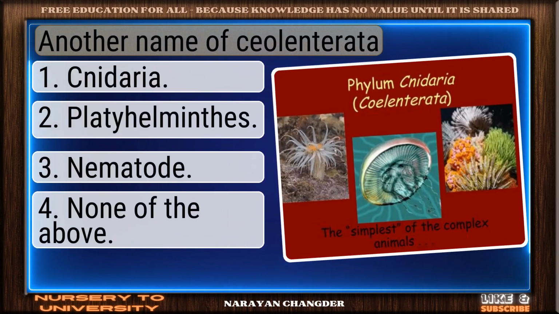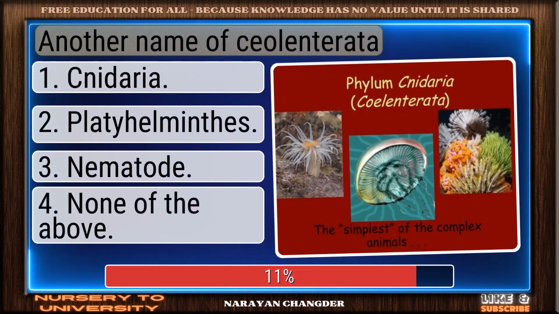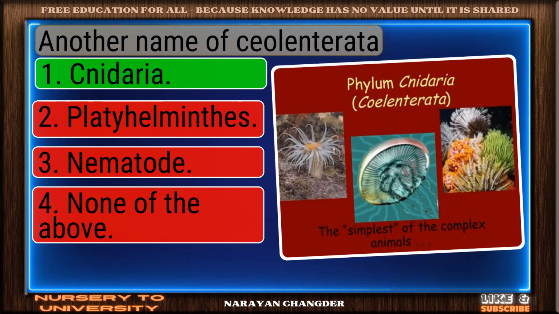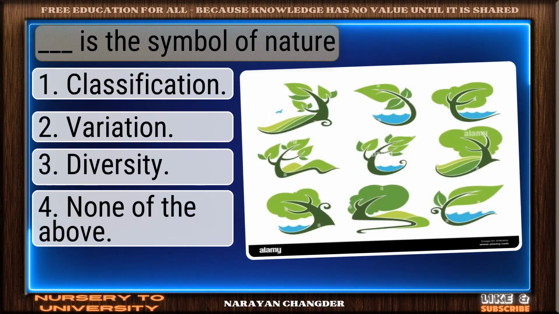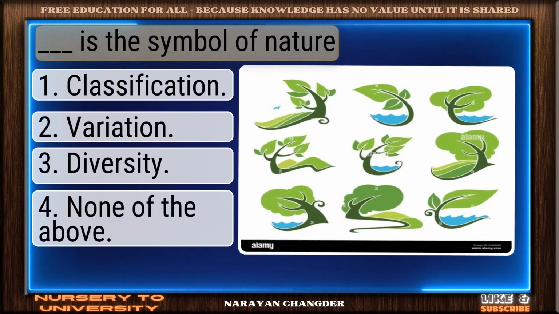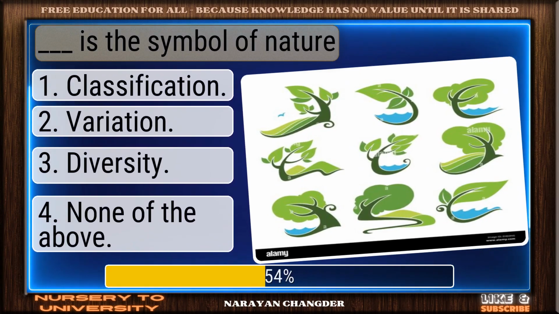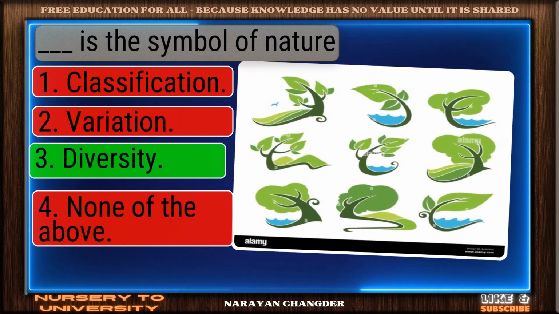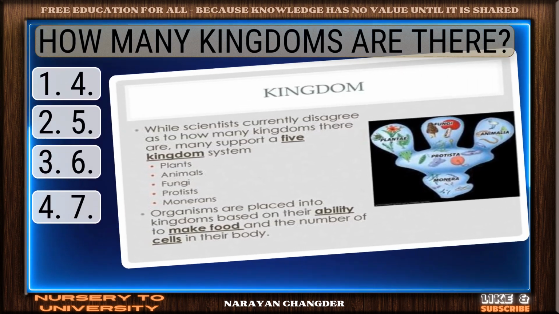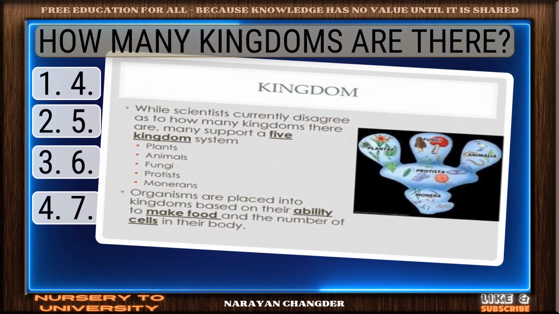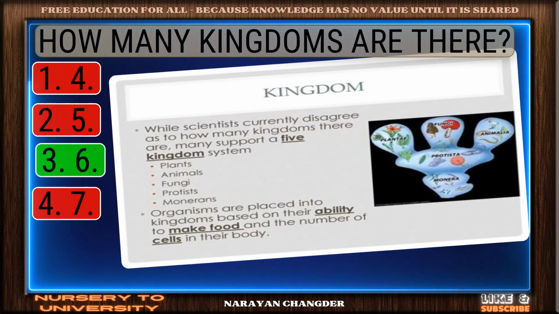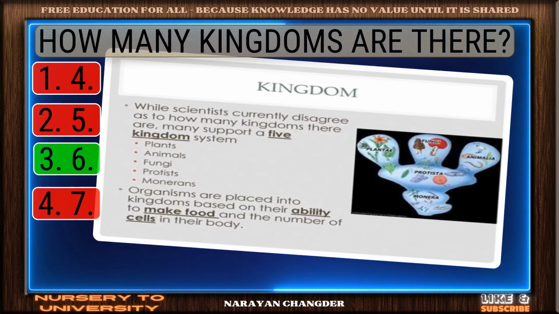Question number 261. Another name of Coelenterata? Right again. Cnidaria is a valid answer. Question number 262. Dash is the symbol of nature? Nicely done. Diversity is a solid answer. Question number 263. How many kingdoms are there? Smart pick. 6 is the correct choice.